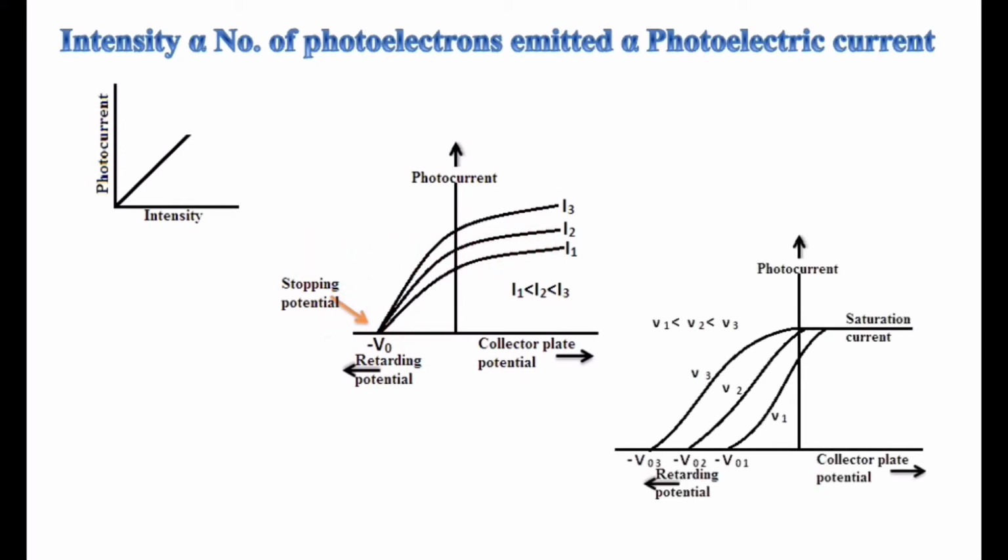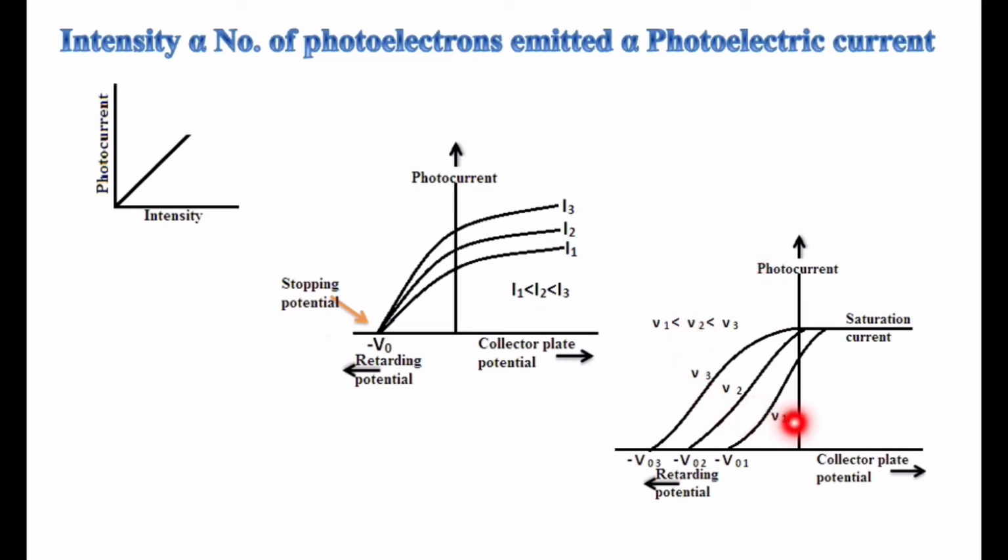So in this curve, you can appreciate here, for different frequencies nu1, nu2, nu3, the saturation current is the same because the number of photons emitted is the same, because intensity is made constant here. And also here all the basic criteria are fulfilled: instantaneous emission, no loss of energy, total momentum and kinetic energy conserved, but the number of photons may not be conserved. And the basic criteria is, we know for photoelectric effect, the incident light's energy must be greater than the work function.